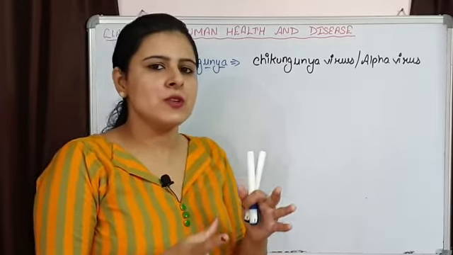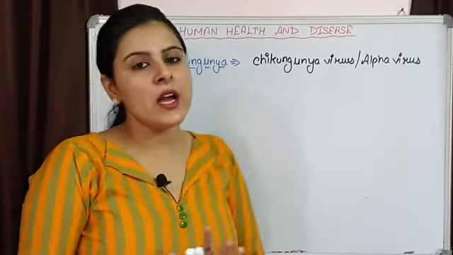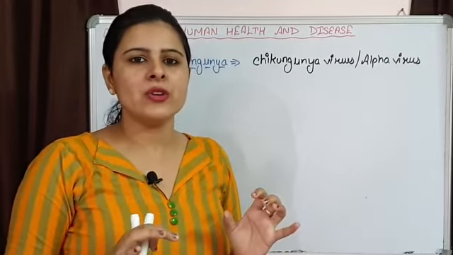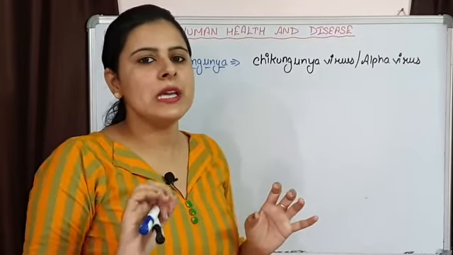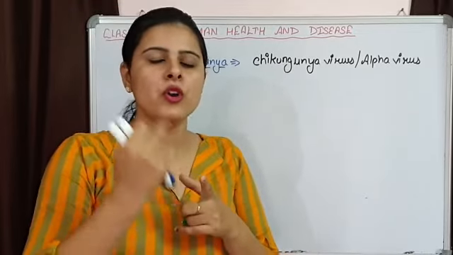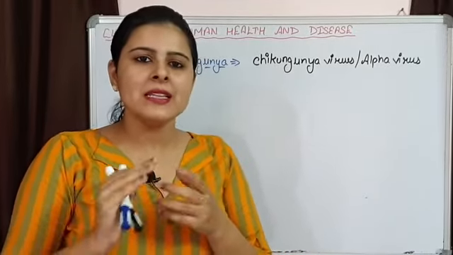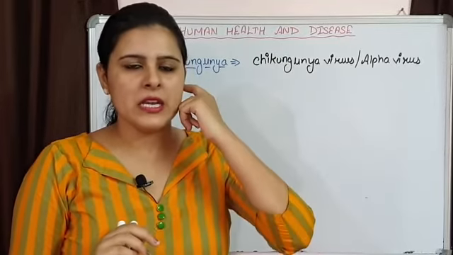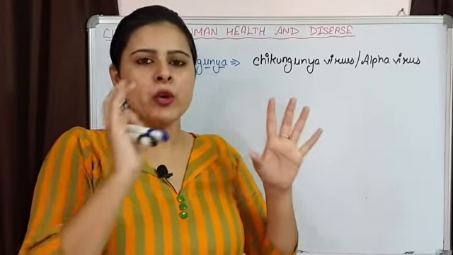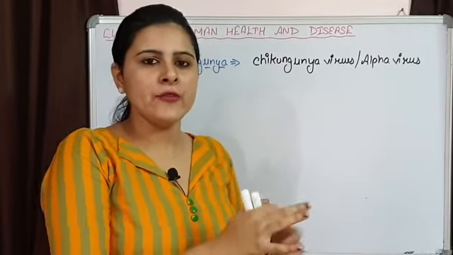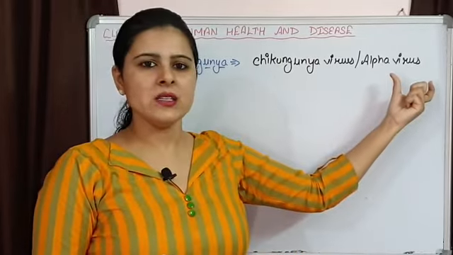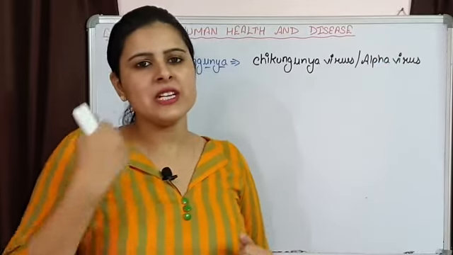Now we are going to discuss lots of diseases like chikungunya, then dengue, malaria. In all these diseases, the vector, or you can say the mode of transmission, is the mosquito. It is not necessary that only one single mosquito is involved in the transmission of all the diseases. There are different mosquitoes involved in transmission of disease. How are these mosquitoes involved? Simply, they bite an infected person, and when they suck the blood of the infected person, they carry this virus, or the infectious agent, in their body.